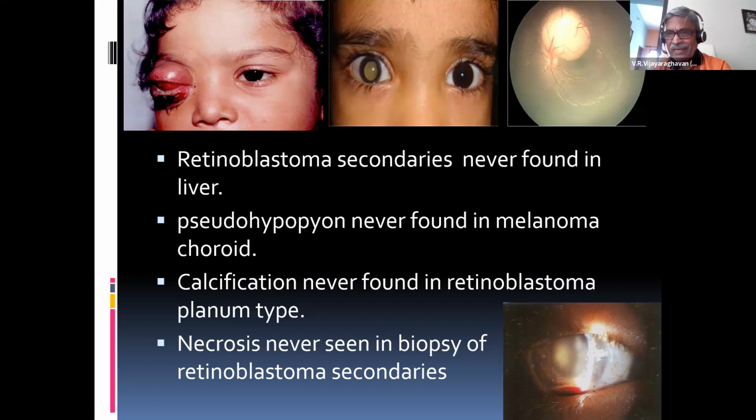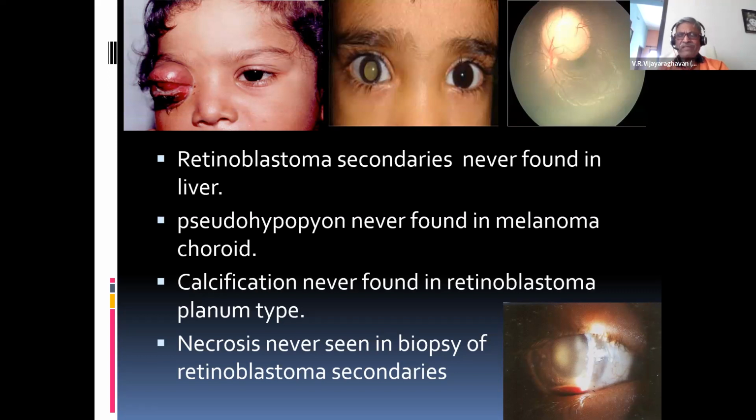But here, the tumor cells are floating in the aqueous of the anterior chamber, which is called pseudohypopyon. This pseudohypopyon can be more commonly seen in retinoblastoma tumors. Whereas in melanoma choroid, pseudohypopyon is usually not seen, because that factor is called the cohesive factor.